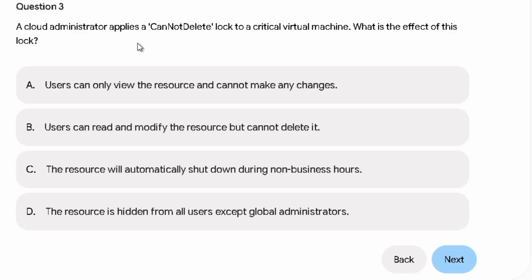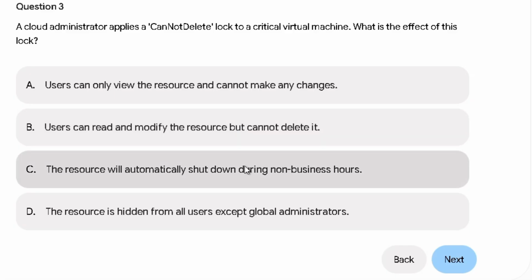Next. A cloud administrator applies a cannot delete lock to a critical virtual machine. What is the effect of this lock? Remember, there are two types of lock, cannot delete and read-only. The main effect is that I'm not going to be able to delete it. So, users can only view the resource and cannot make any changes. This makes sense, but let's keep reading. Users can read and modify the resource, but cannot delete it. This makes even more sense.